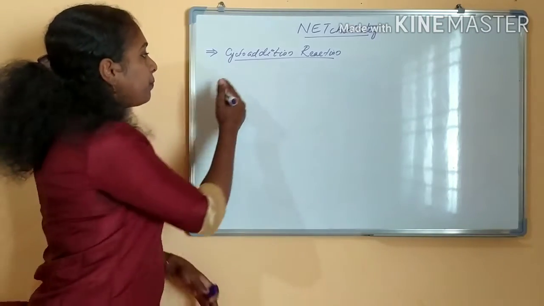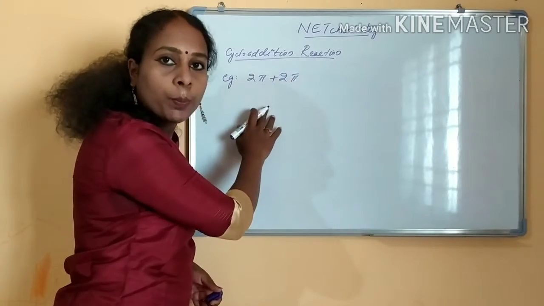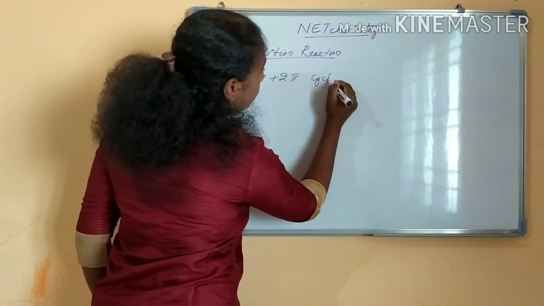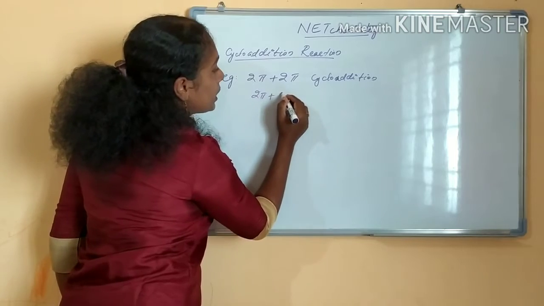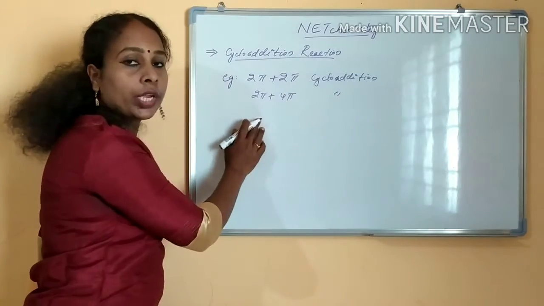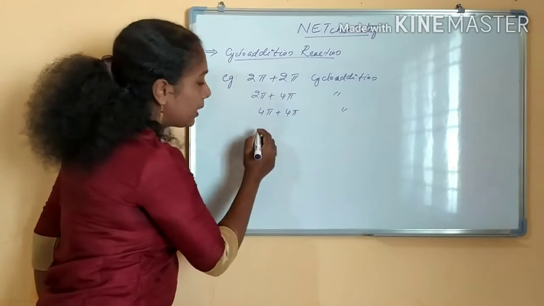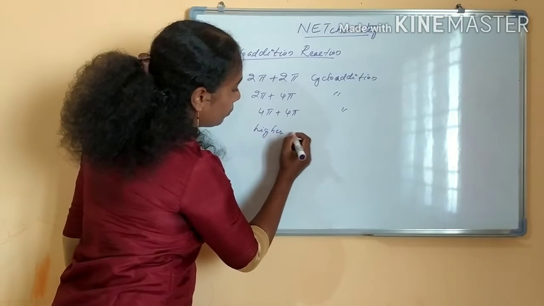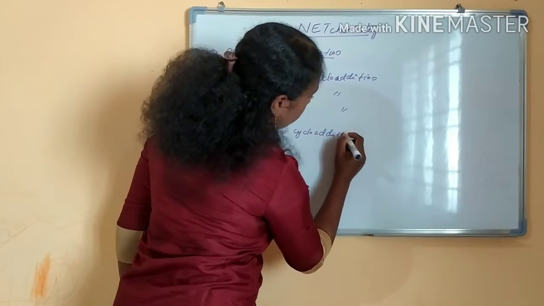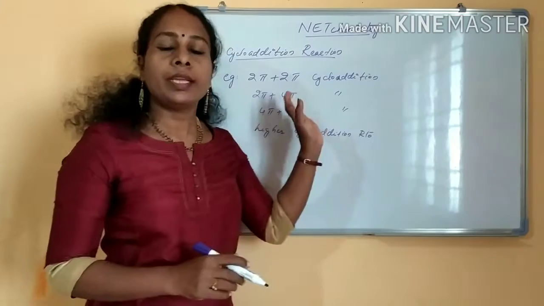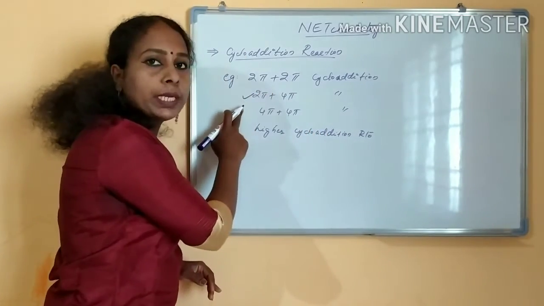For example, 2 pi cycloaddition reaction, 2 pi 4 pi cycloaddition reaction, 4 pi cycloaddition reactions and higher cycloaddition reactions. Among these cycloaddition reactions, the most important one is 2 pi 4 pi cycloaddition reactions.